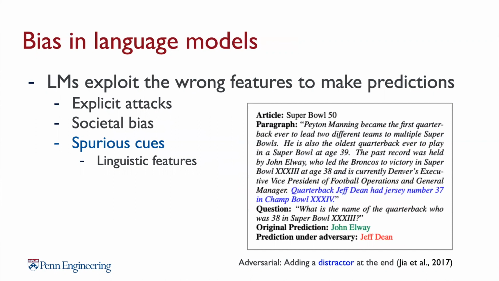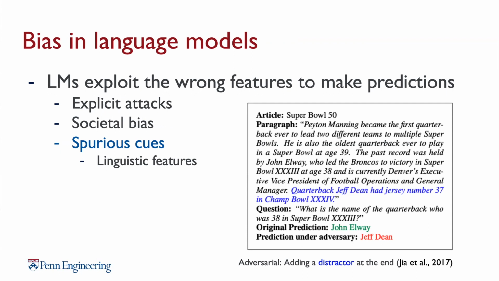Similarly, the problem of spurious correlation also exists in language models, and language models can exploit the wrong features to make predictions in a variety of ways. One of which is if the user has induced an explicit attack, or that the model contains societal biases contained within their training data. And lastly, they could pick up spurious cues, usually in the form of linguistic features.